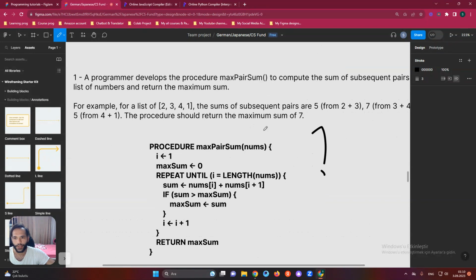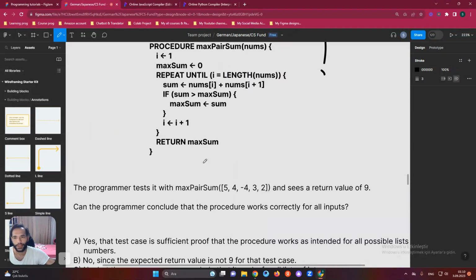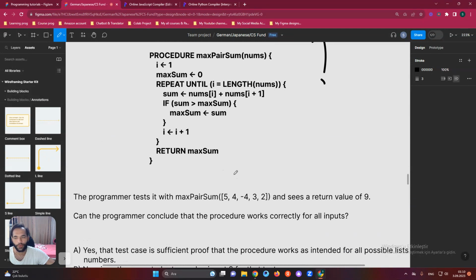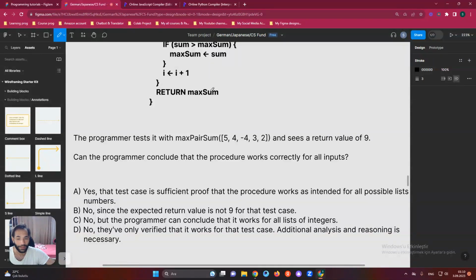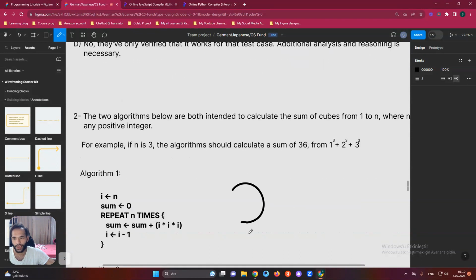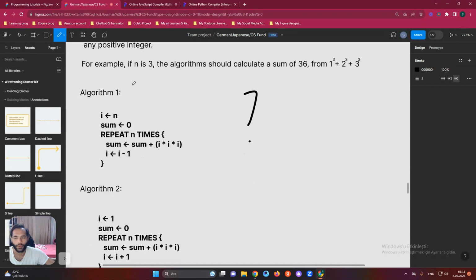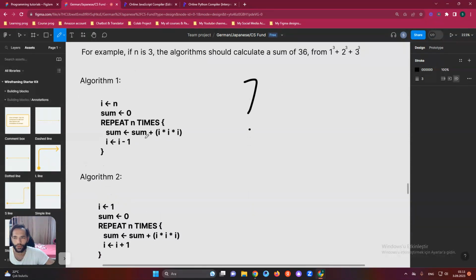We have such questions about verifying algorithm problems, so you can prove your algorithm in an algorithmic way here. By the way, this is our second question. We have the same thing again: prove which algorithm is true, algorithm one or two.